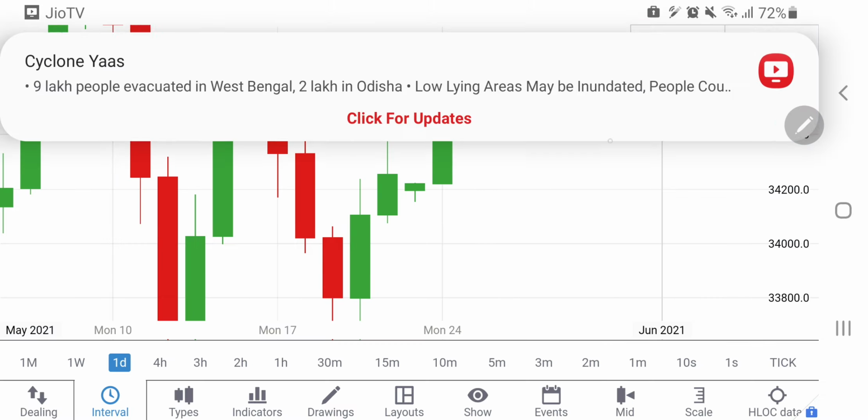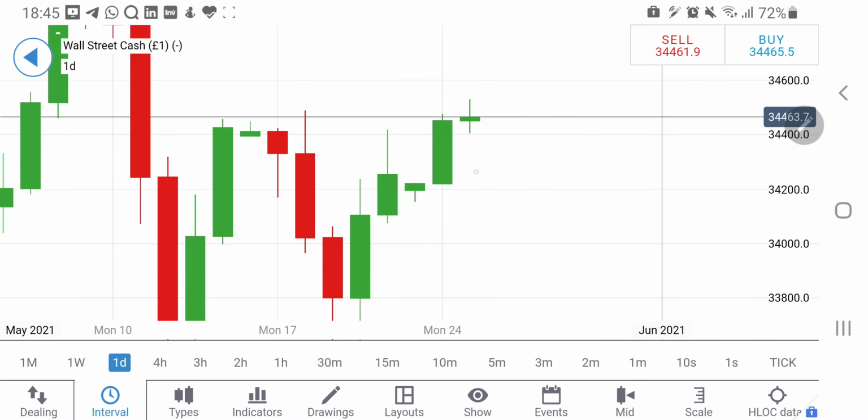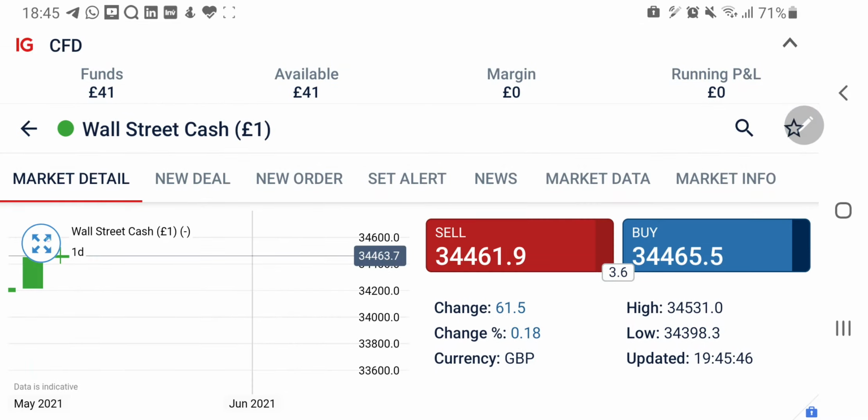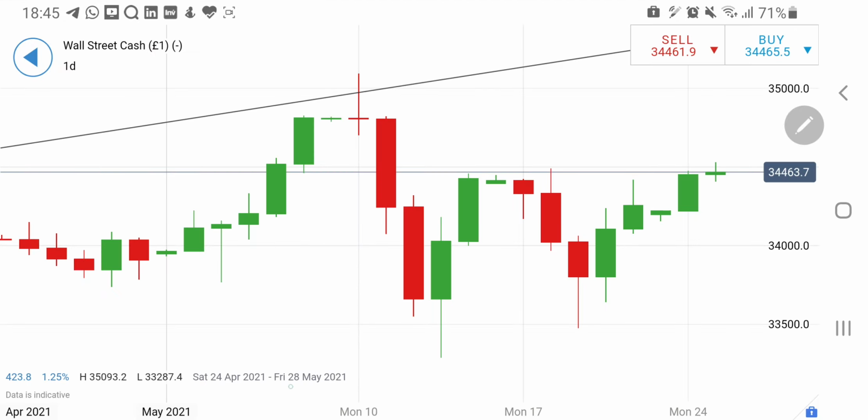On the downside, if it breaks 34,450, then maybe we could see a little drop, with the first resistance at around 34,420, and then 34,300 directly. So let's have a look at the indicators.